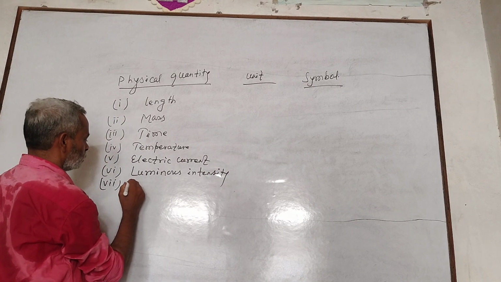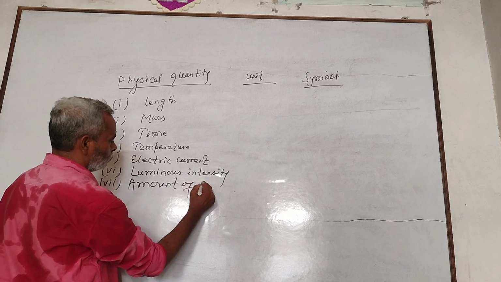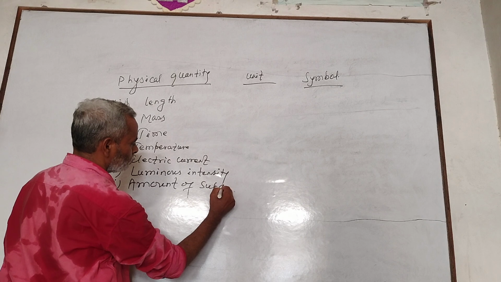These are 7 fundamental quantities, and the unit of these 7 fundamental quantities is called fundamental unit.